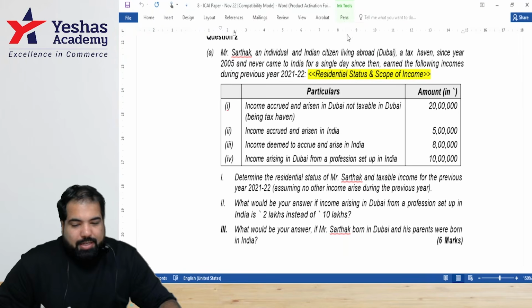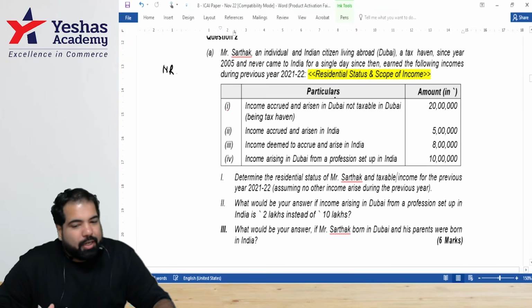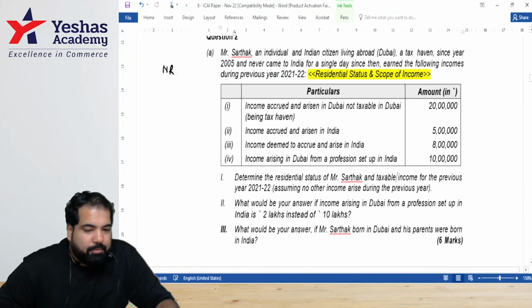Guys, here, let's quickly see what the residential status is. How many days? 183, guys. Has he come to India for 183 days? No. So what does he become? NR. So quickly, let's check Indian income, guys. Is this the first Indian income? No. Second, guys? Yes. Third one? Yes. Fourth one? Yes. So what is the total, guys?